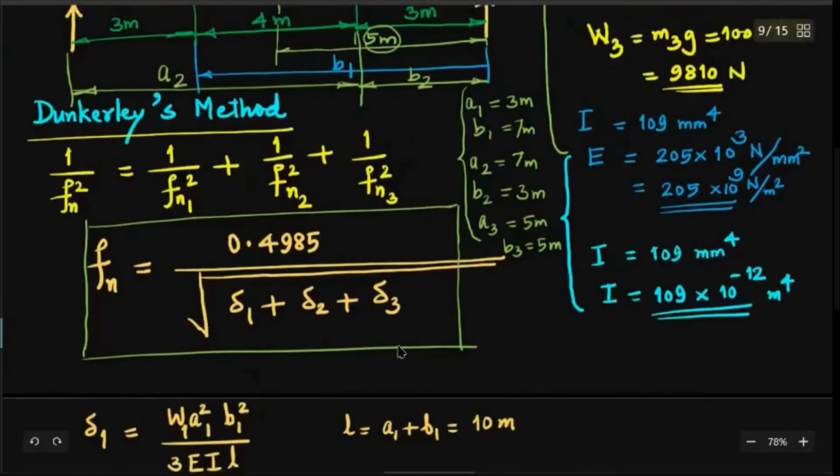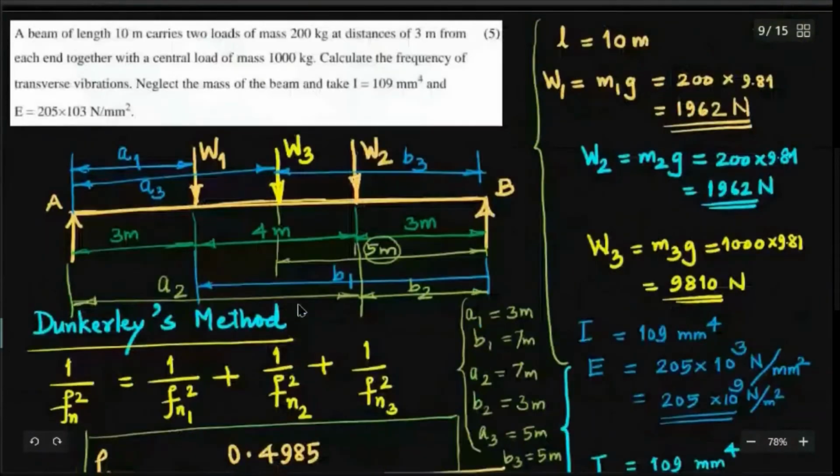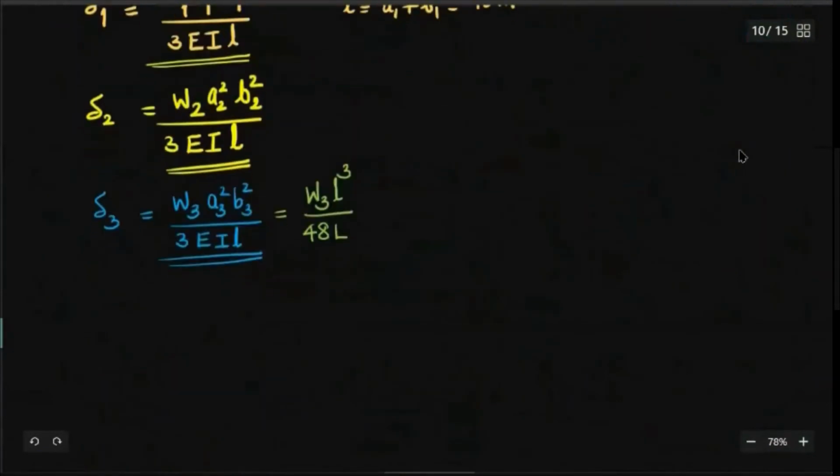W3 is a central load of 9810 Newton. So we have found out that this is a central load case, a simply supported beam with a central load, W3 L cube divided by 48 EI. So it is equivalent to that. This is the equation for the static deflection due to a central load, point load or concentrated load on the beam. Once you have a central load, this is a strategy.